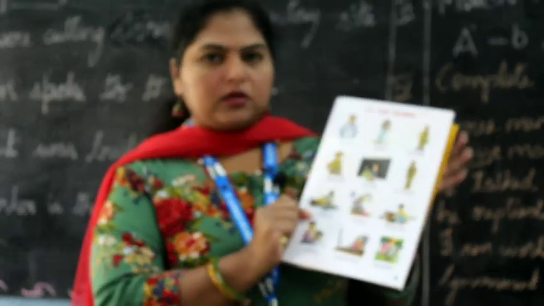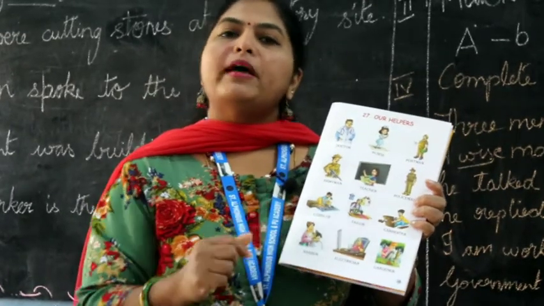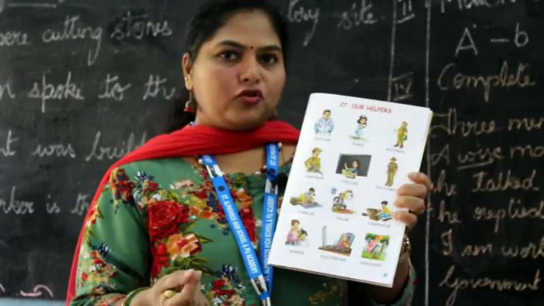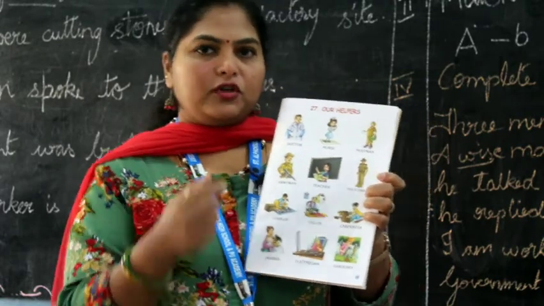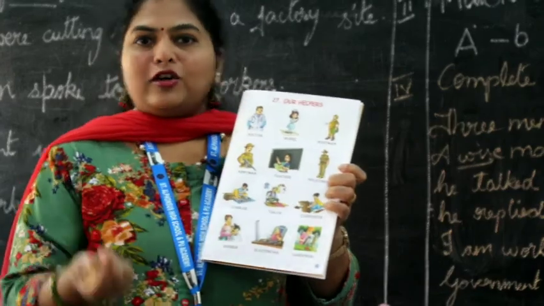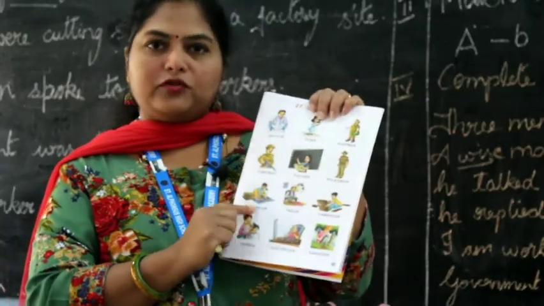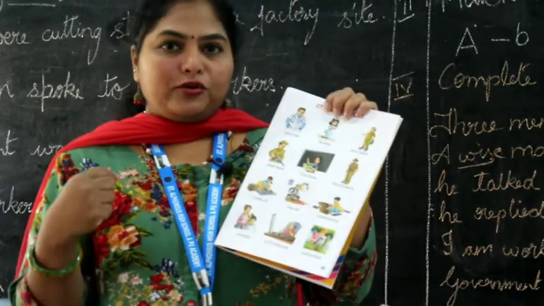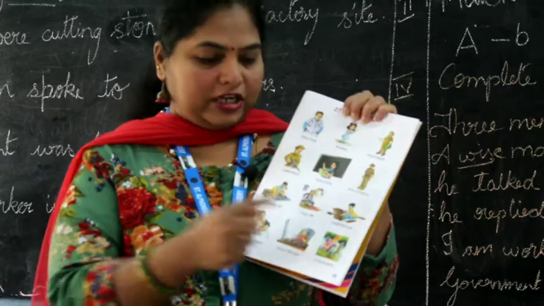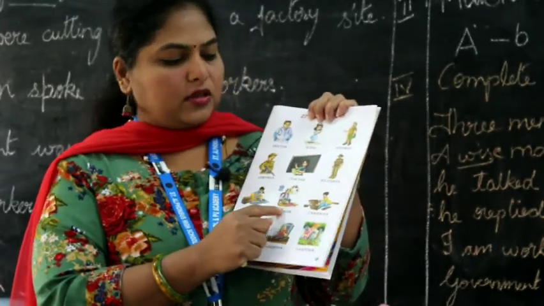A cobbler. Who's a cobbler? A cobbler who mends our shoes. If your shoe is torn, he mends it and gives to you all, right? And who makes the shoes for you all? If there's no cobblers, you will not get new shoes and slippers to protect your feet. So cobbler is one of the community helper. And the tailor who stitches our clothes. We wear nice clothes, right? So tailor helps in stitching our clothes.